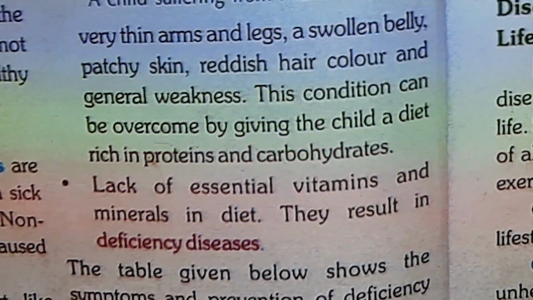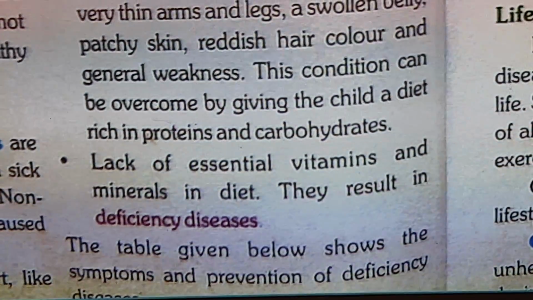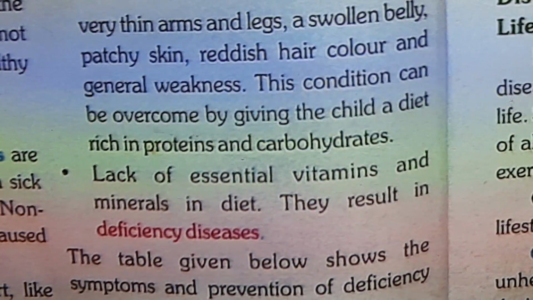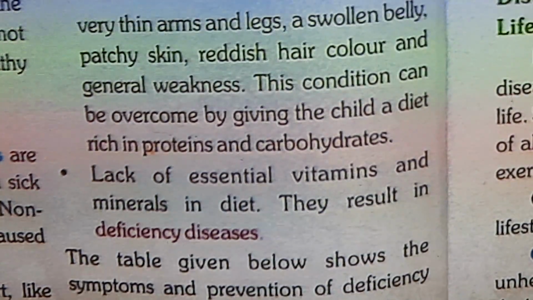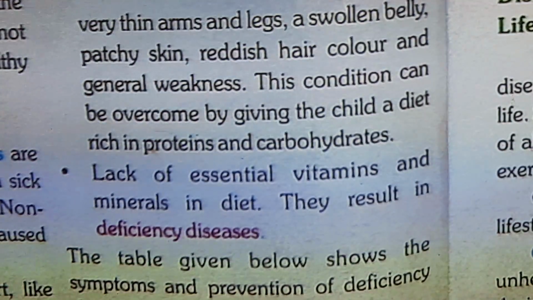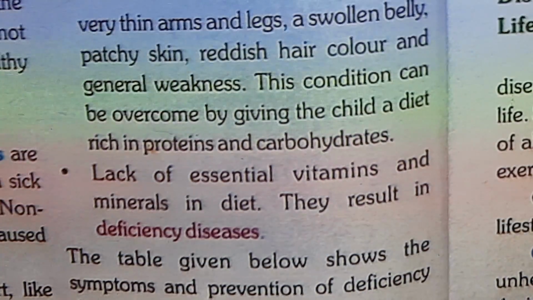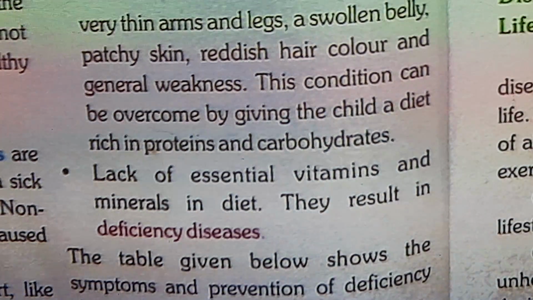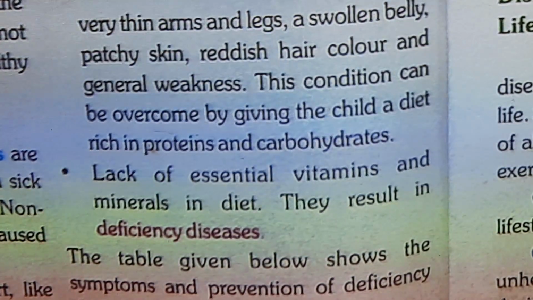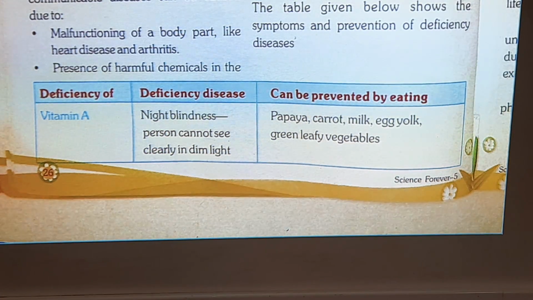Then, lack of essential vitamins and minerals in the diet results in deficiency diseases. If we have less amount of vitamins and minerals, it can lead to deficiency diseases in our body. There's a table given on the next page which will show you the disease, its causes, its symptoms, and how we can come out of this disease. Let's see that table. First deficiency is of vitamin A.